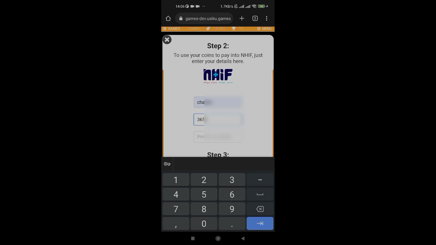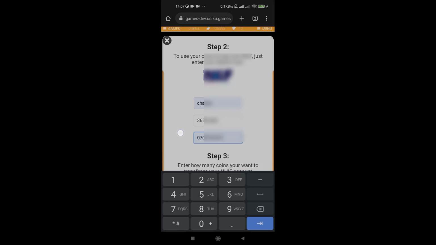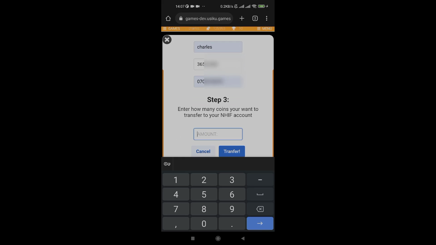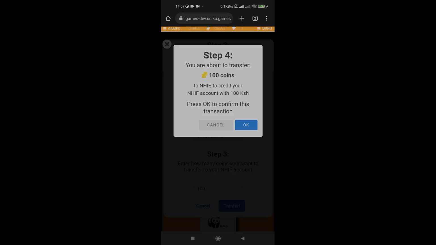They fill in their details. Now, this is in the demo. This will be pre-recorded in their profiles in the final version. But here they fill in their details, what account they want it to go to, and the amount of coins that they want to spend. In this case, we're going to do 100 coins. We confirm the amount is correct, the place is correct, where we're going to send them, and we say go.